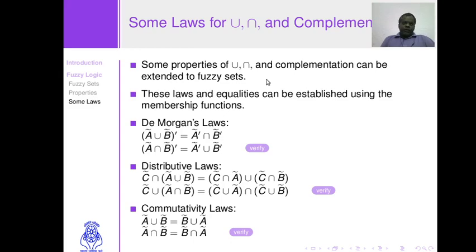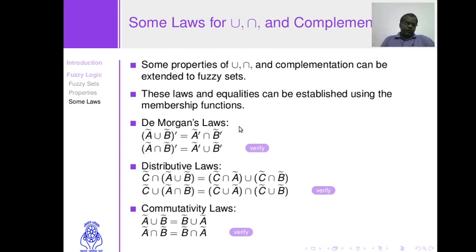We all are aware of the classical set theory, and we are very much familiar with the properties and laws that are followed by classical sets. Most of the laws and properties are also followed by fuzzy sets, and we can easily verify them with the help of membership functions. One of the very well known sets of laws is De Morgan's law.